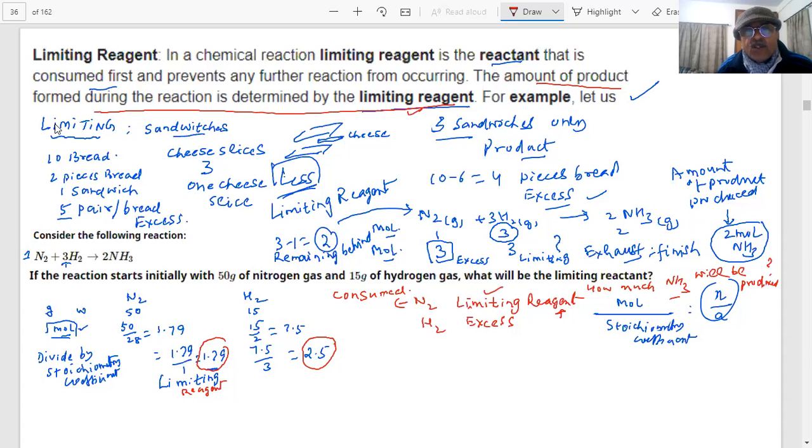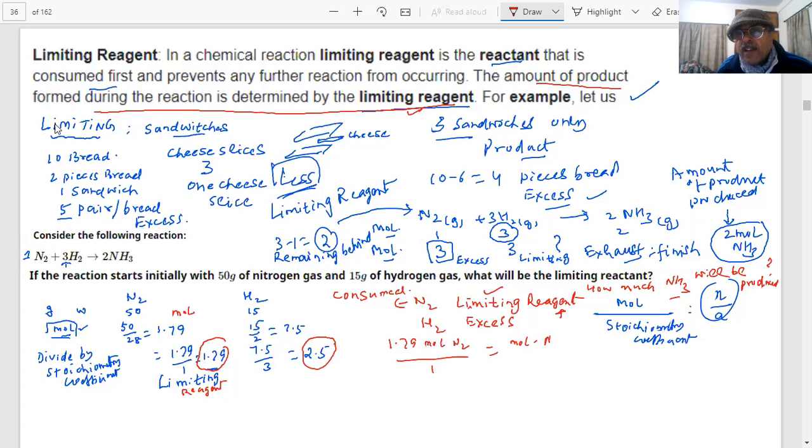What do we mean when we say 1.79 moles are there? How many moles of nitrogen are there? 1.79. These are the moles of nitrogen. So 1.79 mole of nitrogen is there. And the stoichiometric coefficient of this, how much? 1.